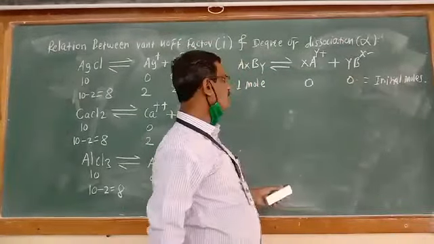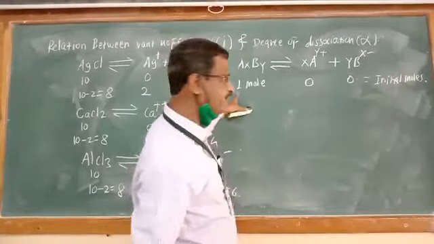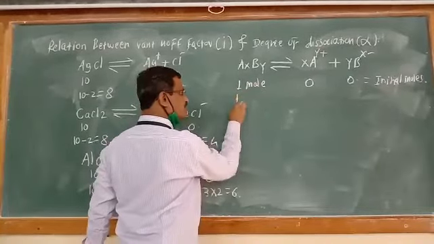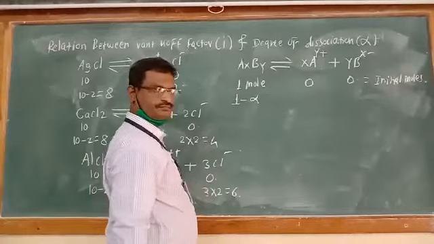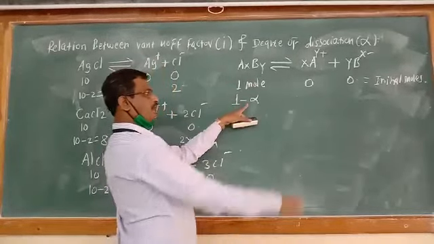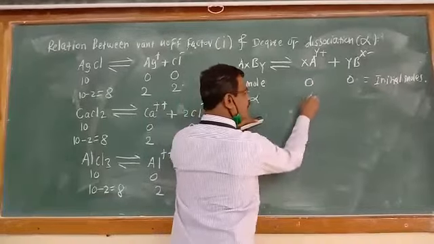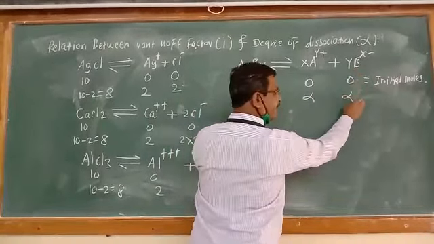At equilibrium, out of 1 mole, alpha moles are dissociated. So what is left behind? 1 minus alpha. What is obtained of A? It is equal to alpha. What is obtained of B? This is also alpha.